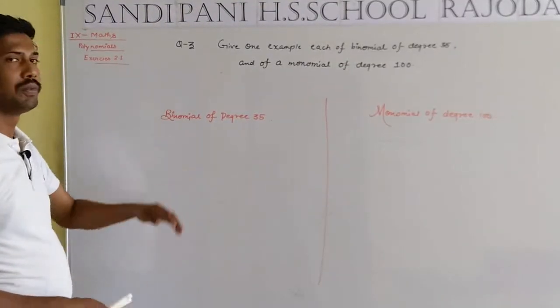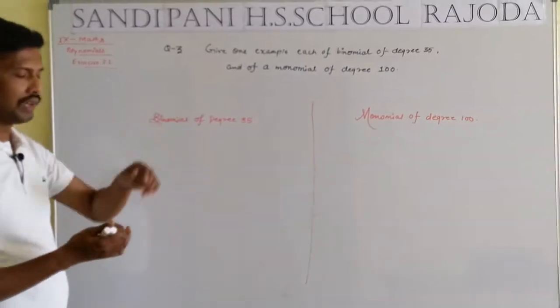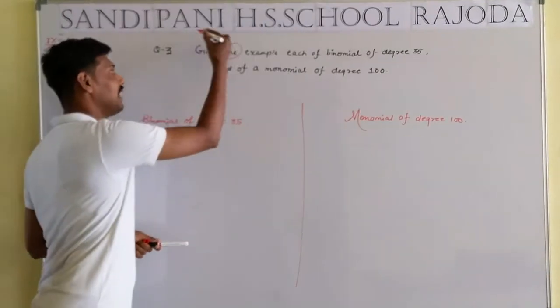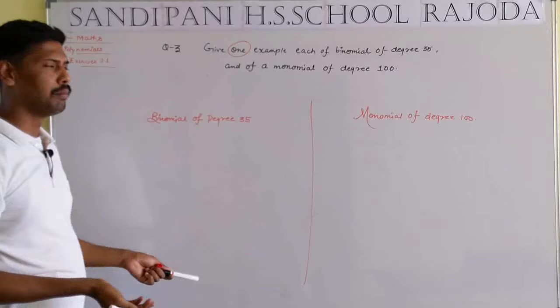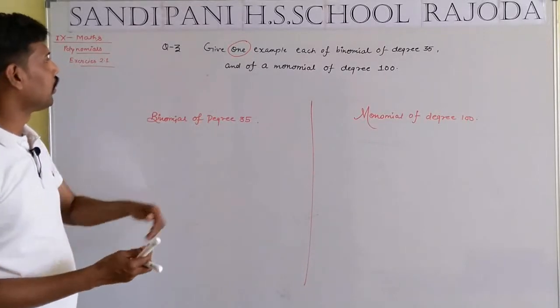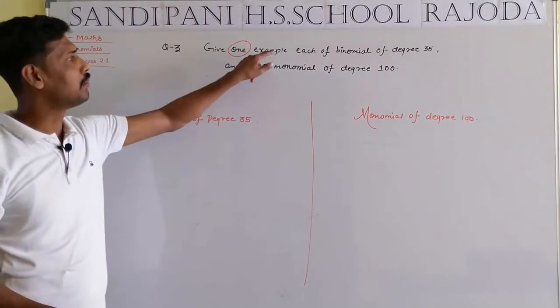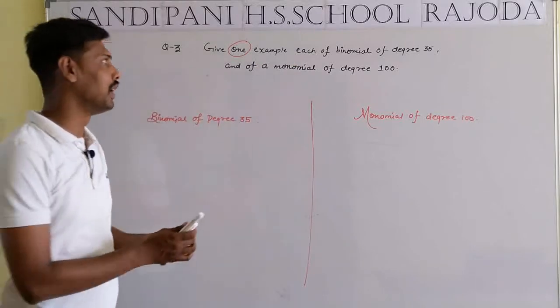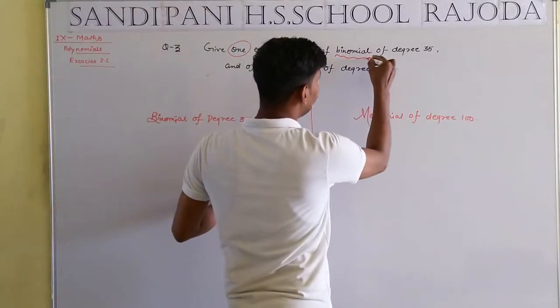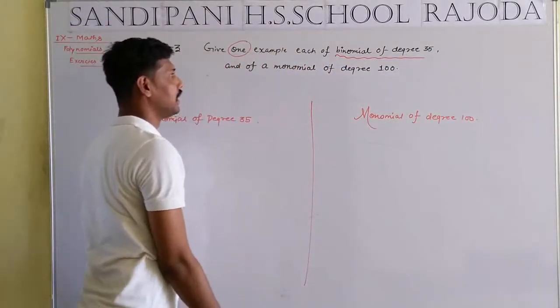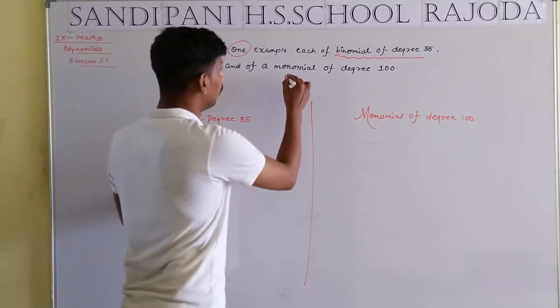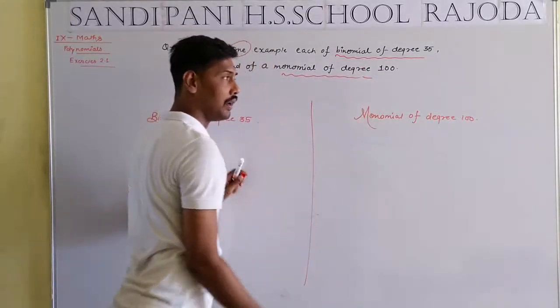Students, question number 3. What is the demand of the question? Give one example, a single example. We take the number of examples, take it for our knowledge. Give one example each of: first part, a binomial of degree 35, and second part, a monomial of degree 100.